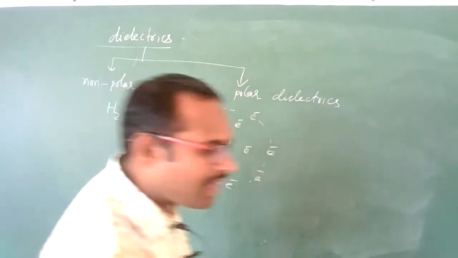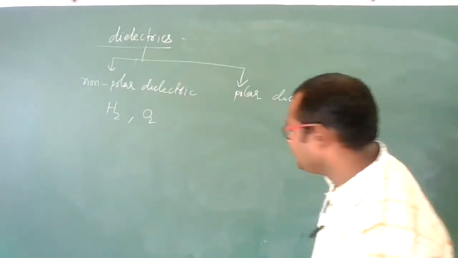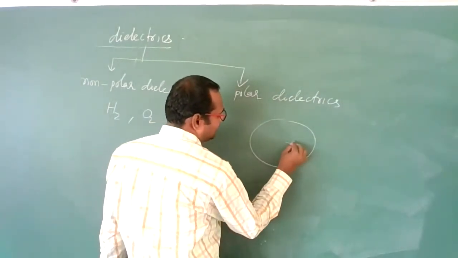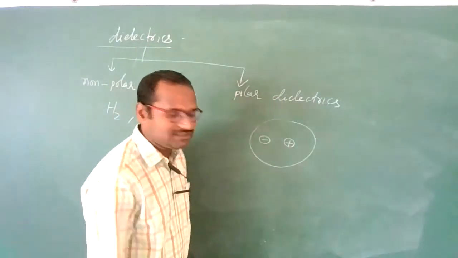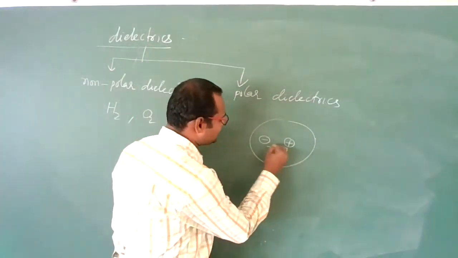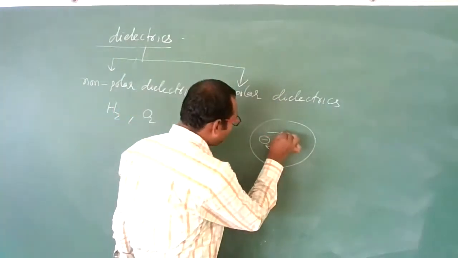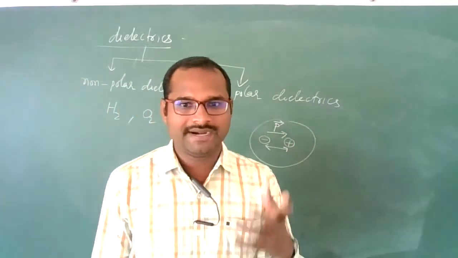Whereas in polar dielectrics, imagine this is one atom. These are the center of positive charges and these are the center of negative charges. Means positive and negative charge centers are separated by some distance. Means some net dipole moment is present in polar dielectrics.